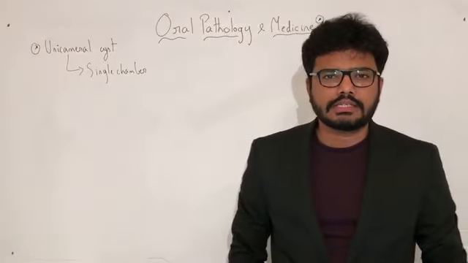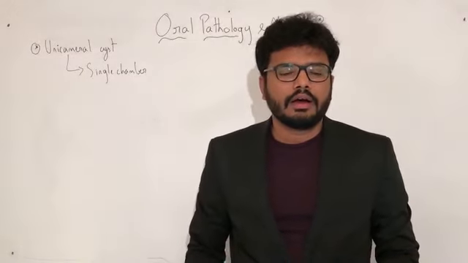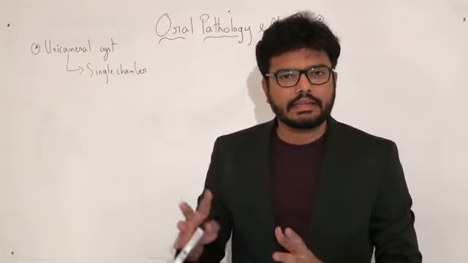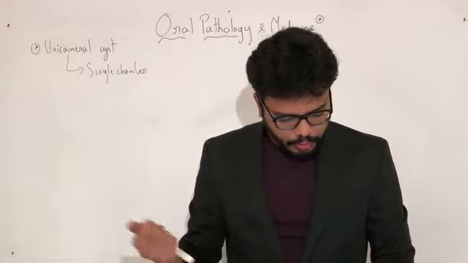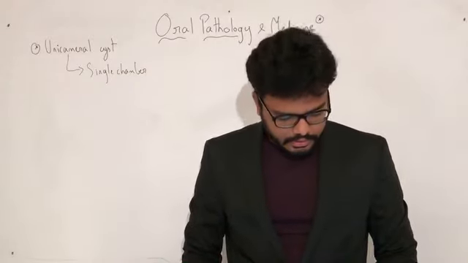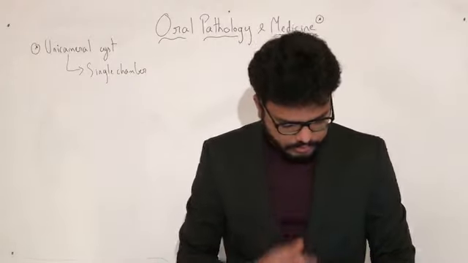So extreme fragility and porosity are primary clinical characteristic features of which of the following conditions? Lobstein's, osteogenesis imperfecta, osteopetrosis, both A and B.